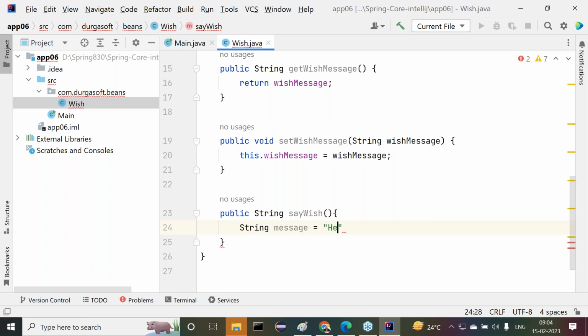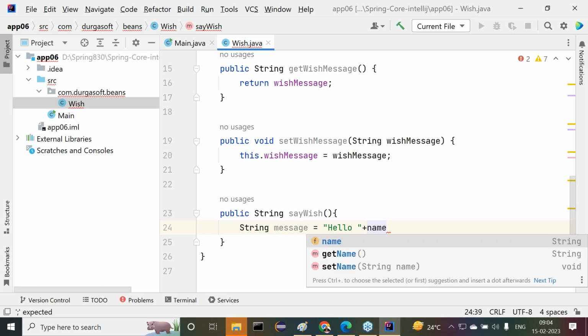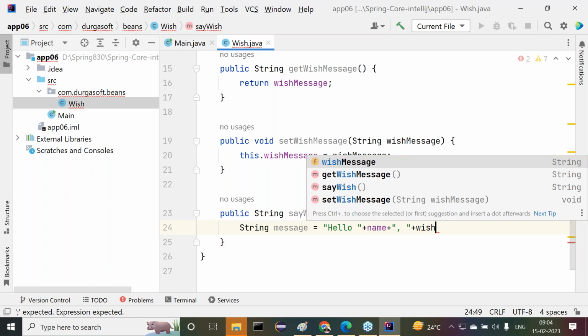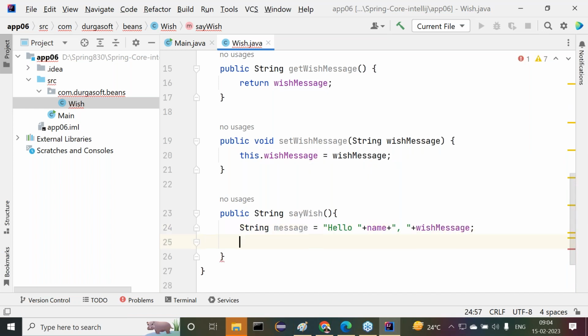I need to prepare the message. What is that message? Hello. I want to provide hello plus name plus some wish message, plus that wishMessage. I want to take it. This is my message, no? Then I want to return this message. Got it or not?